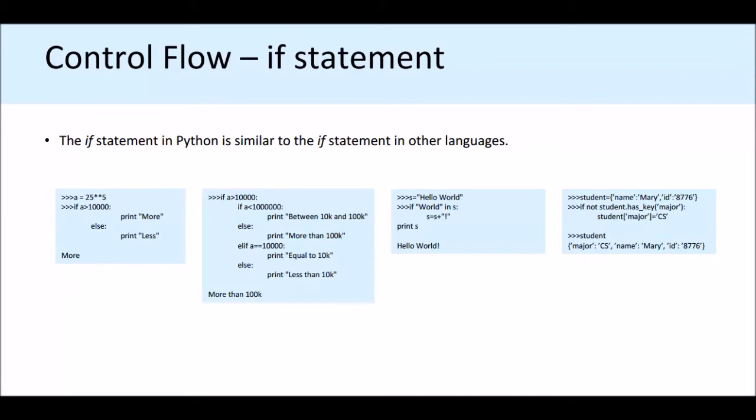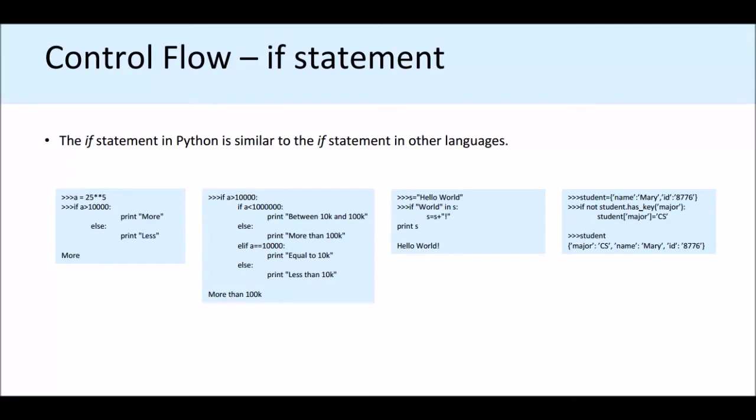If iteration is not available in mathematics or a computer programming language, then to reproduce the same thing we need to write many more lines of code. But iteration makes it easy so that you can do all the work within very few lines of code. For example, if you want to print 1 to 5, like 1, 2, 3, 4 and 5, you would have to write print 1, print 2, print 3, print 4, print 5. So this has to be programmed if there is no control flow or looping statement.